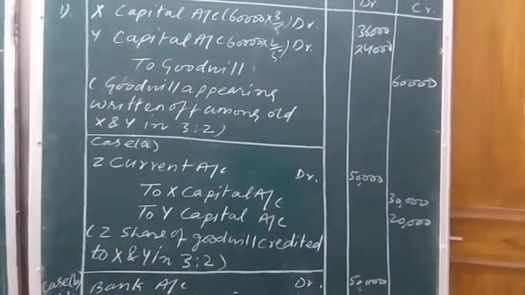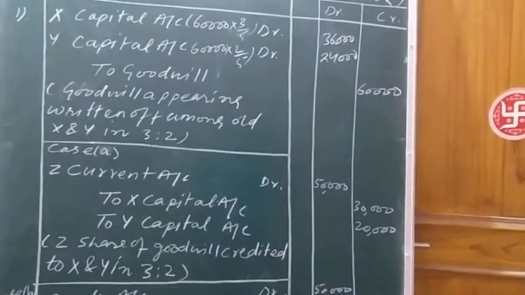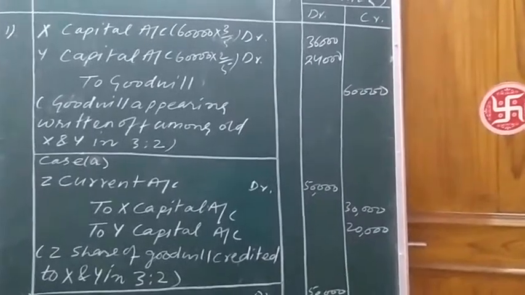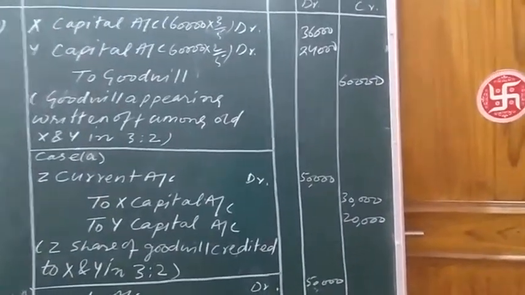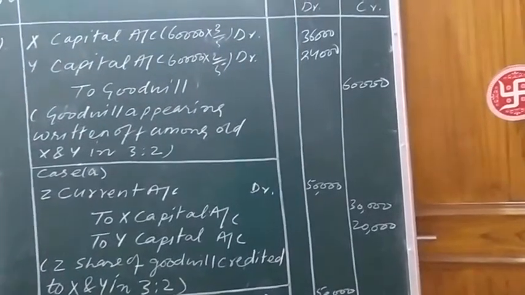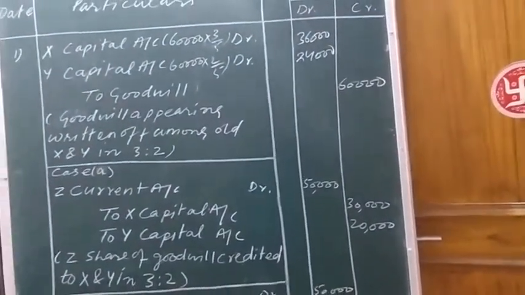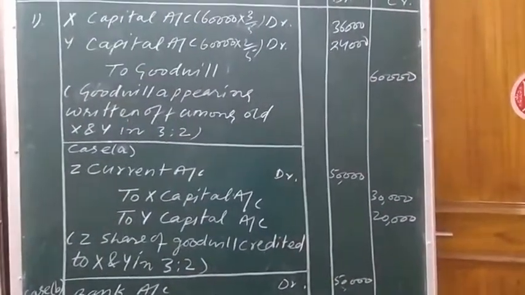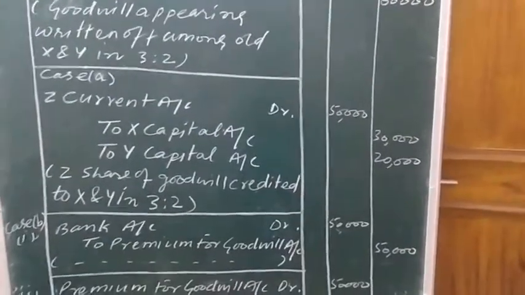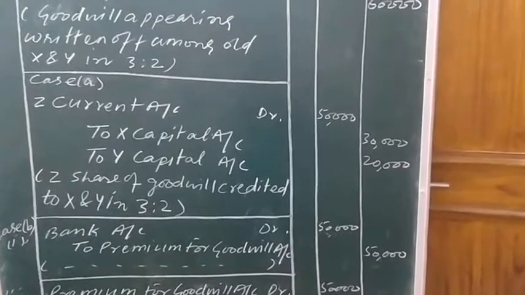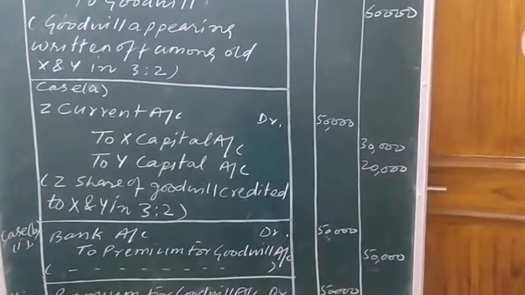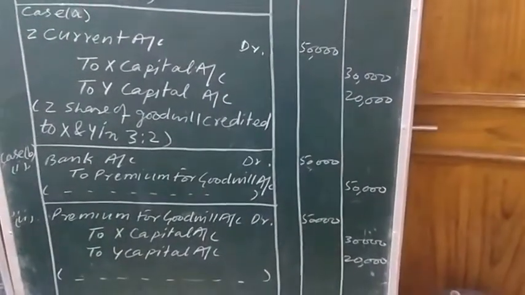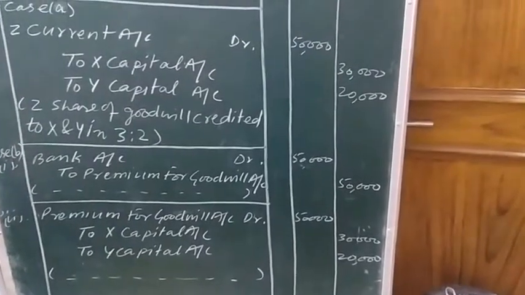Now the B case is when the new partner brought his share of goodwill in cash. 50,000 rupees was brought by Jack in cash. Already I explained that in such a case, two journal entries are needed. First is for bringing the premium for goodwill amount in cash or through cheque, and the second is the entry for division of premium for goodwill amount in the sacrificing ratio. First entry, bank account debit to premium for goodwill, 50,000. Second entry for distribution among sacrificing partners: premium for goodwill account debit to X and Y capital accounts, 50,000 divided in 3:2.